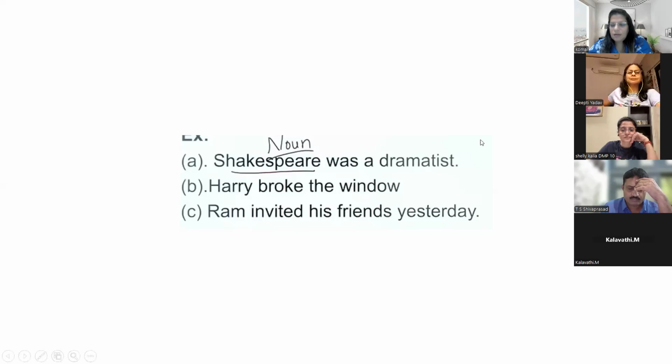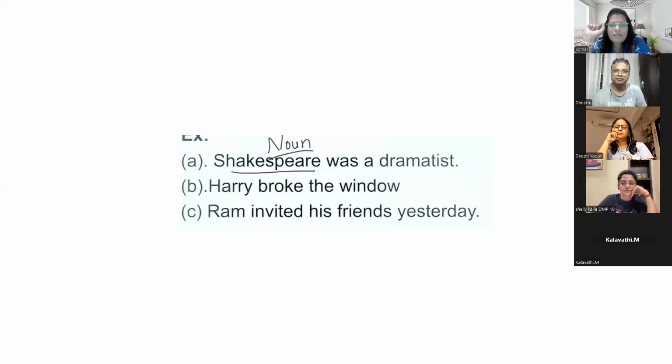Ma'am, actually in one sentence only one noun is there? No, this is not a hard and fast rule, Kalavati. In one sentence, there can be a number of nouns. Okay, ma'am. Kalavati, now tell me what are the nouns in the third sentence?